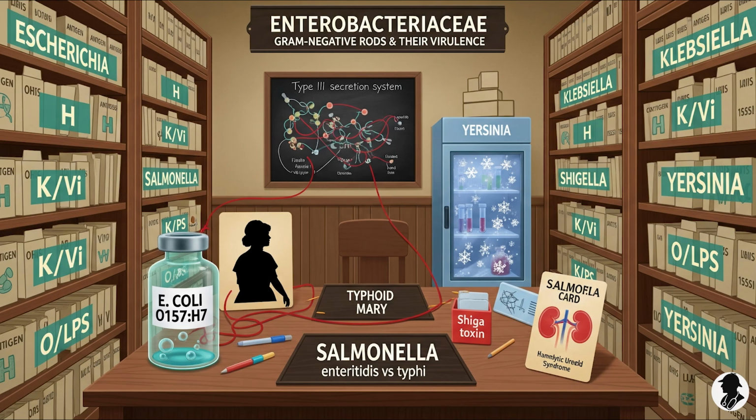You'll often see them referred to by their serovar name like S. enterica serotype Typhi, often shortened to S. Typhi. These distinctions are absolutely critical. And as you said, Salmonella enterica primarily causes two very distinct types of diseases: gastroenteritis, the more common one, and the much more serious enteric fever, typhoid fever.